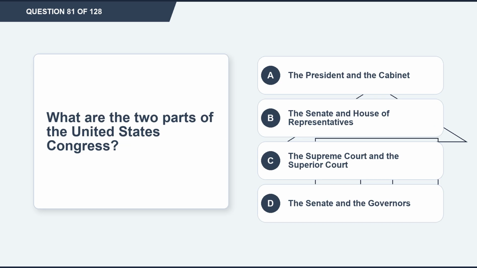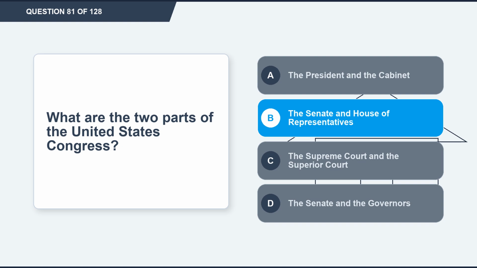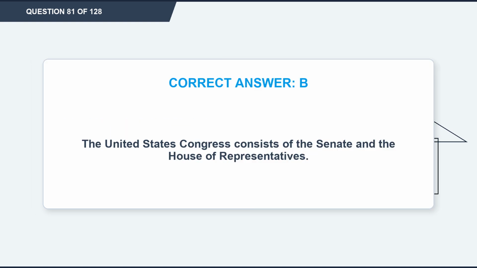Question 81. What are the 2 parts of the United States Congress? Option A, the President and the Cabinet. Option B, the Senate and House of Representatives. Option C, the Supreme Court and the Superior Court. Option D, the Senate and the governors. The correct answer is option B, the Senate and House of Representatives. Explanation. The United States Congress consists of the Senate and the House of Representatives.